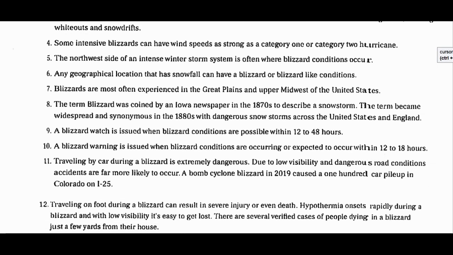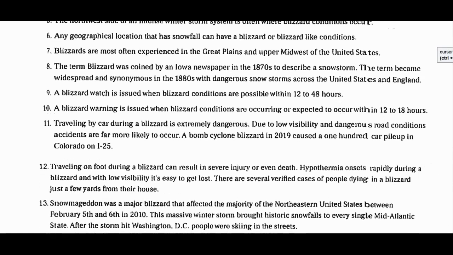Some intense blizzards can have wind speeds as strong as a Category 1 or Category 2 hurricane. The northwest side of an intense winter storm system is often where blizzard conditions occur. This is number 6: any geographical location that has snowfall can have a blizzard or blizzard-like conditions. Blizzards are most often experienced in the Great Plains and upper Midwest of the United States.